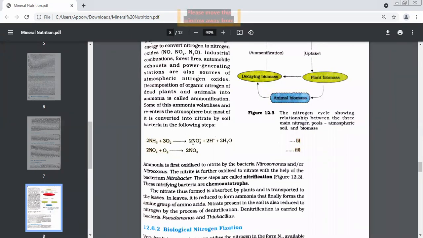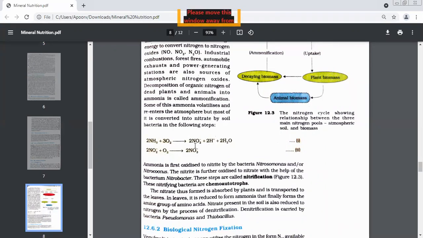And who is going to do this? Bacteria. There are two main bacteria who do this: Nitrosomonas and Nitrococcus. Please name the bacteria which oxidize ammonia to nitrite. Nitrosomonas and Nitrococcus. Even if one is present, this process is possible. Sometimes both of them together do this. What are they doing? They are oxidizing ammonia to nitrite. This is the first step.